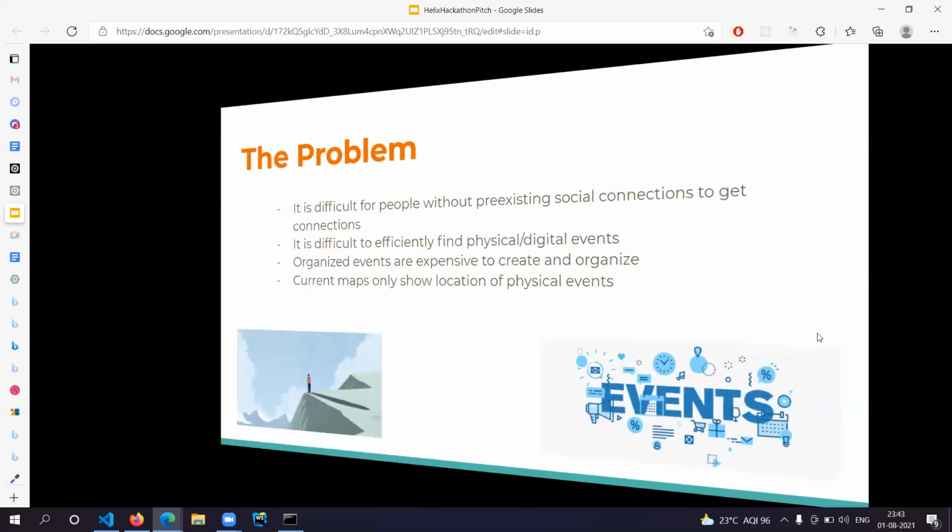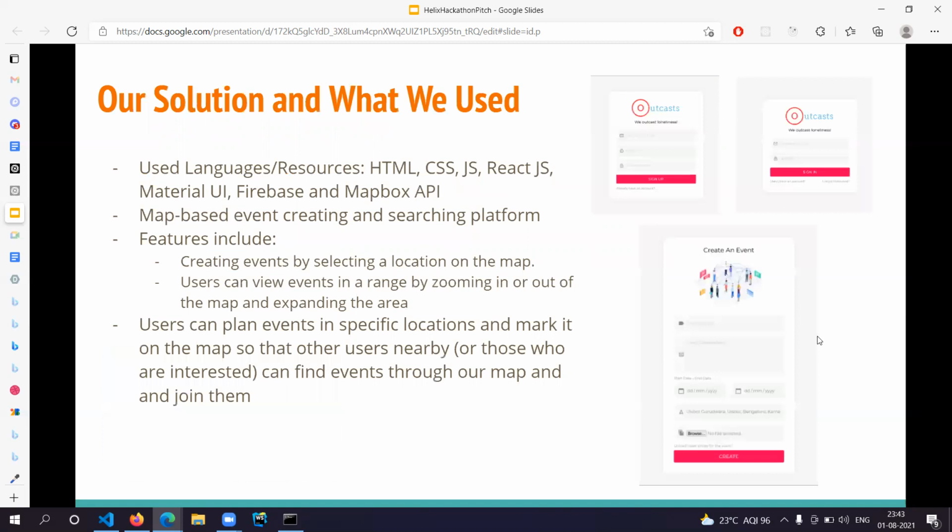Because of this, we came up with a solution that's a map-based event creating and searching web application. We use HTML, CSS, React.js, Material UI, Firebase, and Mapbox API to bring together our platform.